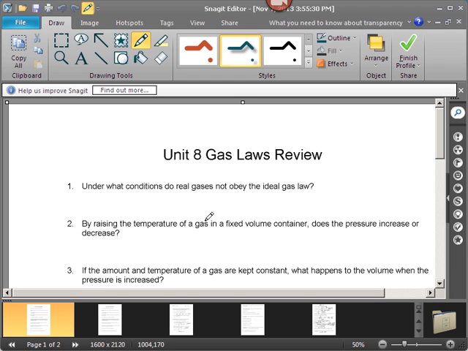Here's a review for Unit 8 gas laws. I'll go through and do these problems with you and answer questions so that you're prepared for the Unit 8 test. Under what conditions do real gases not obey the ideal gas law?